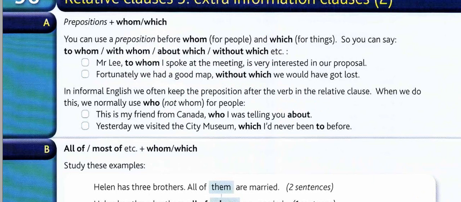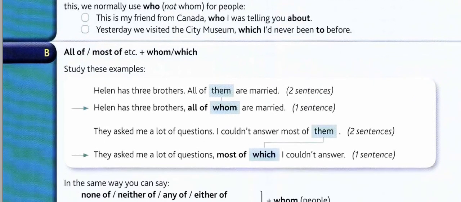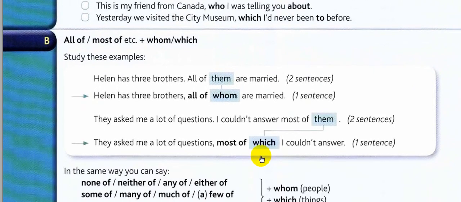Okay, section B. All of, most of, etc. plus whom or which. What did we call these? All of, most of, some of, any of, few of, little of. Expressions of quantity.